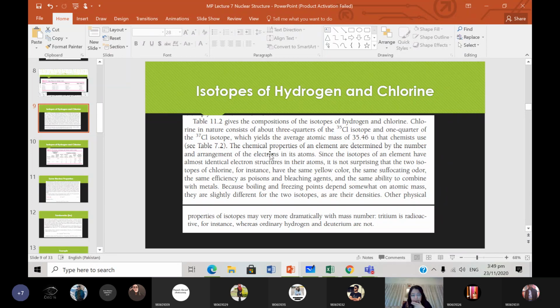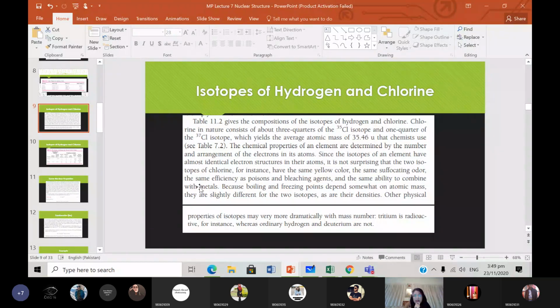Make sense? The chemical properties of an element are determined by the number and arrangement of the electrons in its atom. Okay? So the chemical properties of any element are determined by the number and arrangement of the electrons. The way the electrons are arranged in the atom determines its chemical properties, and the number of electrons as well.